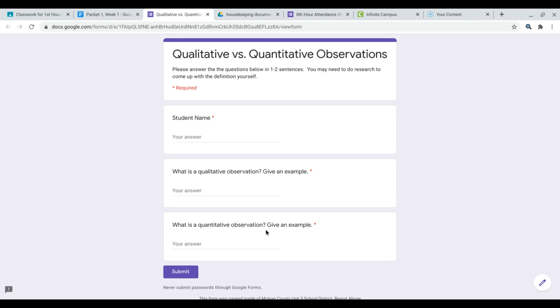Now, a quantitative observation has something to do with numbers. Here we're talking about height, weight, averages. Math is usually involved here. An example would be, there are 2 doors in Miss Primo's classroom, or there are 4 windows in her classroom, or the average height of a female is 5'5". So anything that has to do with numbers. The way that I remember it is quantitative has an N in it, and numbers starts with the letter N. If you can remember that quantitative is numbers and qualitative is qualities, then you're good to go.